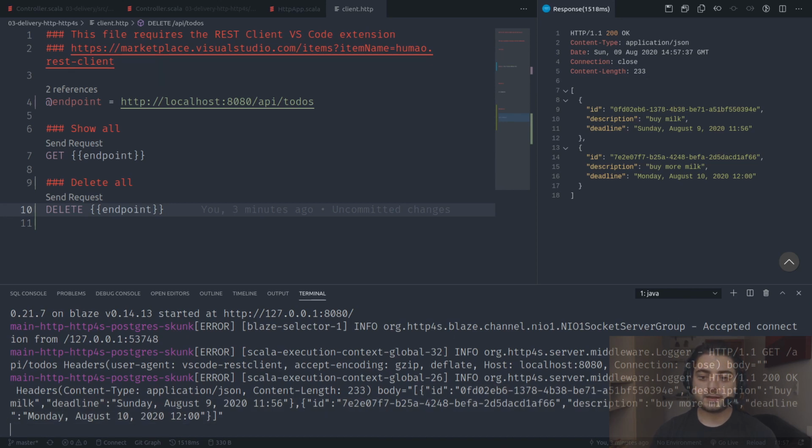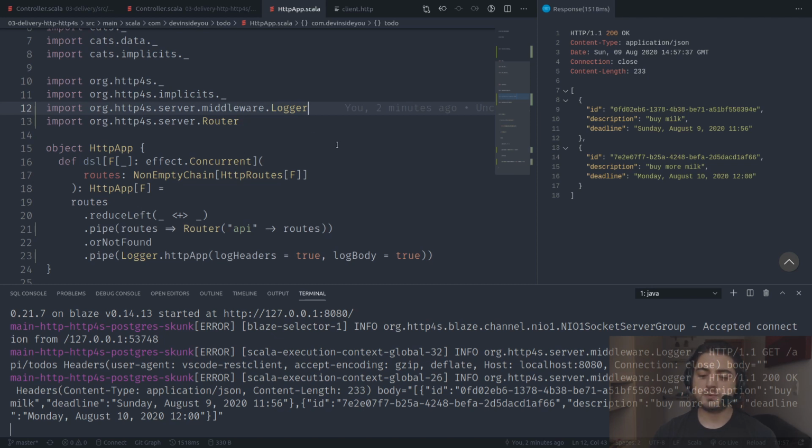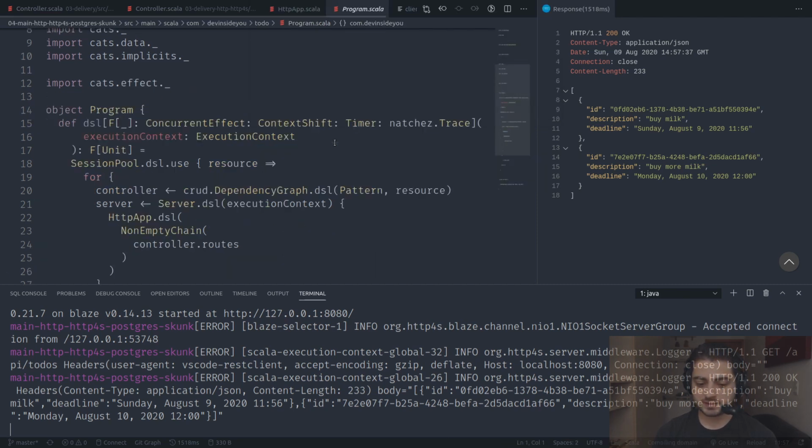Okay, great. So the next thing that we're going to do is we're going to clean up a bunch of things before we finish the routes. So if we go to our program, which is, well, actually it's going to be multiple of them, but let's go to this one.